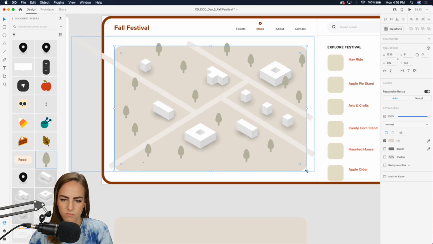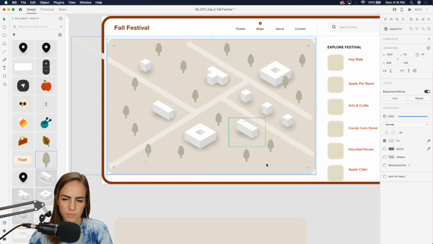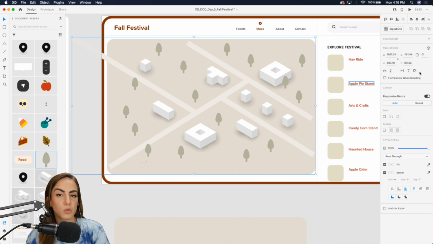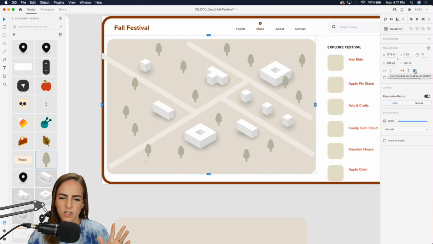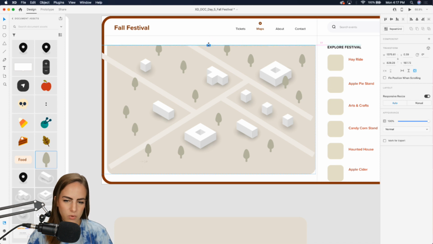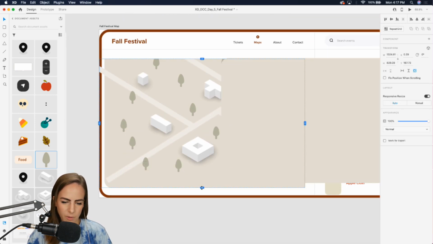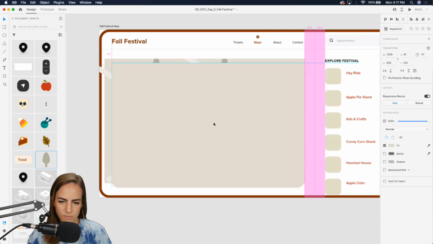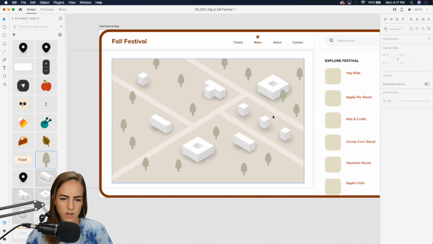And yeah, that's fine. I'm gonna maybe just make this a little bit bigger. But what you would do, come over here to your scroll group options, and we'd choose this horizontal and vertical scroll. So this one's really good for maps of any kind. So just click that, and then bring these little guys in a bit. And this is where I'm going to use this as a reference, just to see how big I made this rectangle, and how wide I made it. So just drag those edges in a little bit. All right, and I can delete that now.